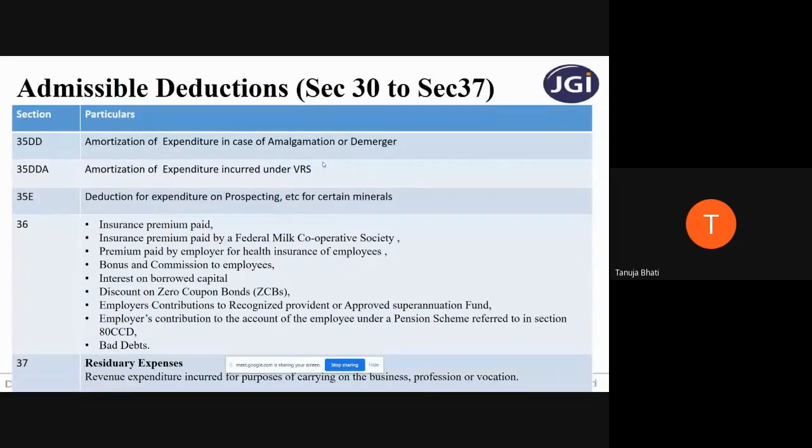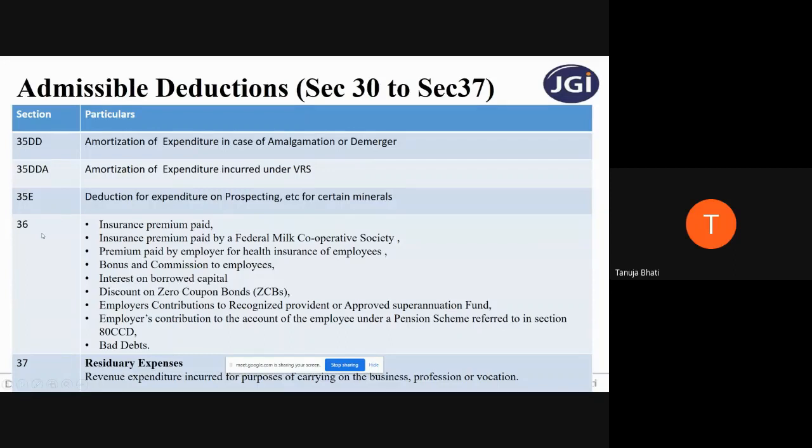Next is amortization of expenditure incurred under VRS. VRS is the voluntary retirement scheme. When anyone is voluntarily retiring, the company has to give some compensation. Whatever expenditure is incurred by the company for the purpose of the voluntary retirement scheme will be an allowable expenditure. Next, deduction for expenditure on prospecting, etc. for certain minerals. If any Indian company is incurring any expenditure in respect of extracting certain minerals, then that will be allowed as a deduction.